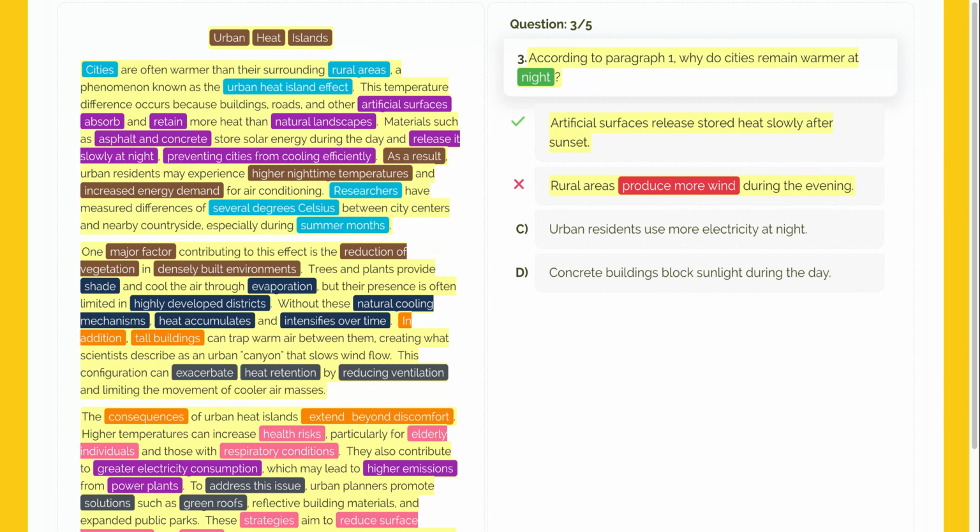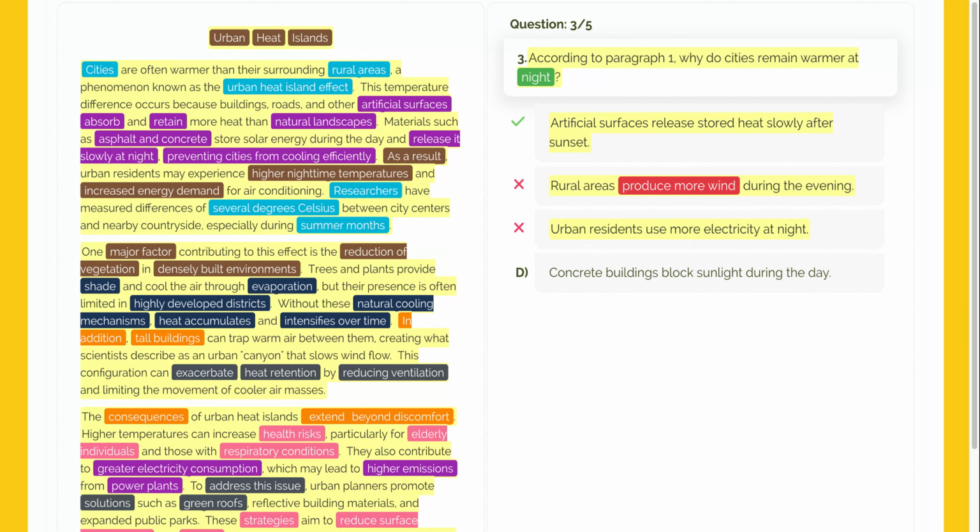Next, we'll examine option C. Urban residents use more electricity at night. Paragraph 1 does mention an increased energy demand for air conditioning. However, this is described as a result of the high temperatures, not the primary reason why the buildings themselves are releasing heat. The question asks why cities remain warmer, and the physical cause is the material, not the electricity use itself. This makes the choice incorrect.